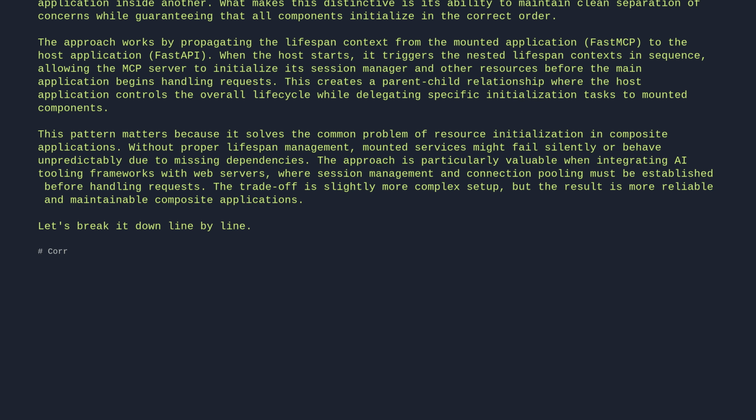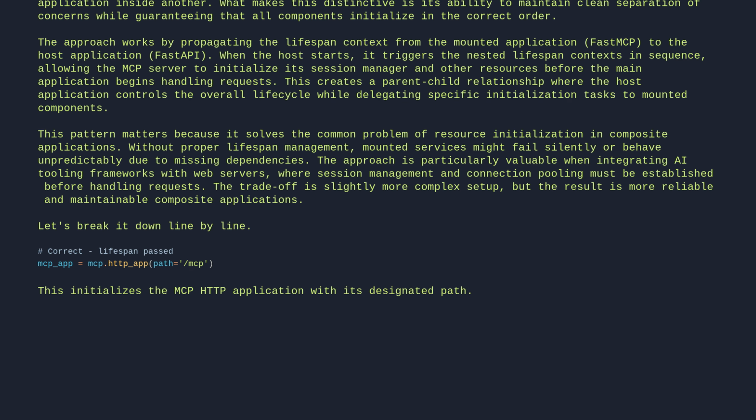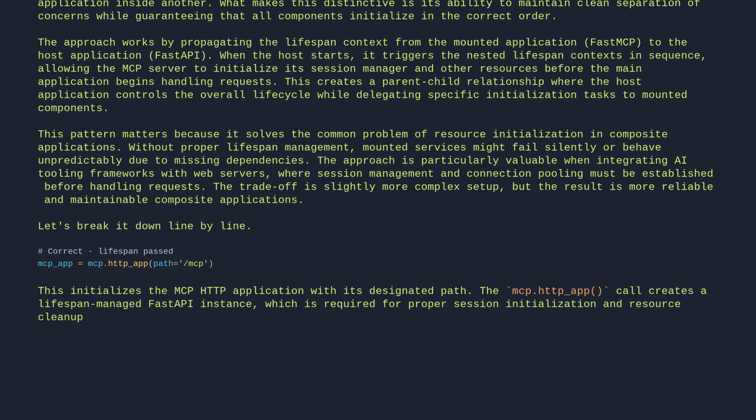# correct lifespan passed. mcp_app = mcp.http_app(path="/mcp"). This initializes the MCP HTTP application with its designated path. The mcp.http_app call creates a lifespan-managed FastAPI instance, which is required for proper session initialization and resource cleanup. Without this, shared resources like the session manager won't start correctly.